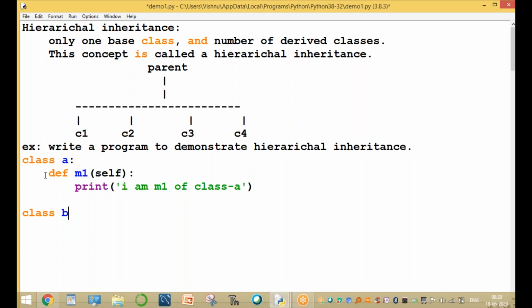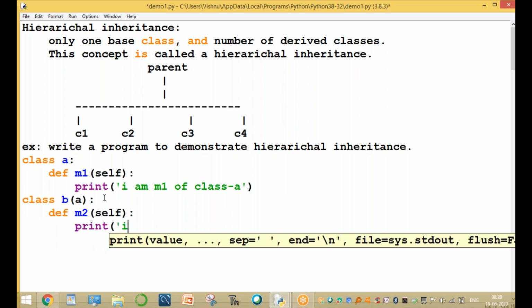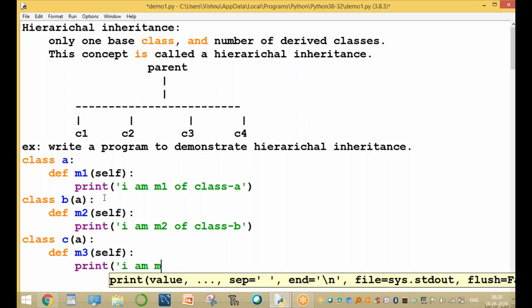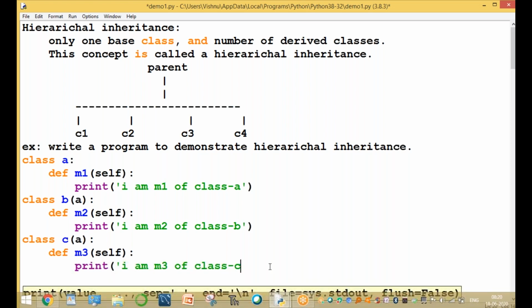Now here another class, that is class B. B is derived from A. The class B is derived from A. It contains the method M2(self): print I am M2 of class B, the second class, a derived class. One more class is C(A). C is also derived from A. def M3(self): print I am M3 of class C, the third class.